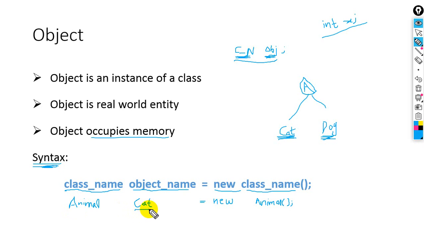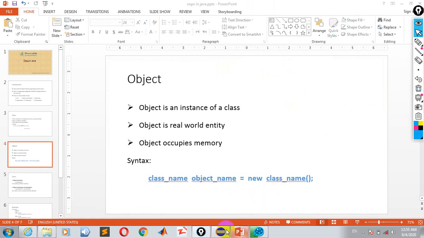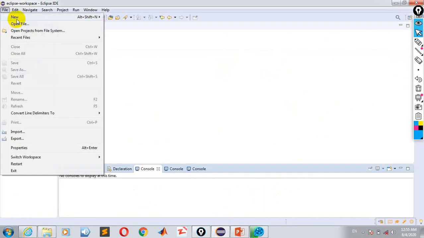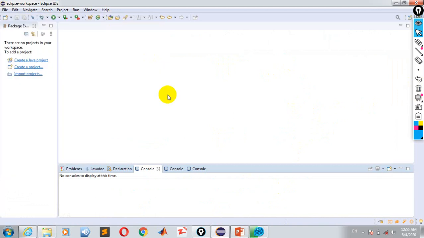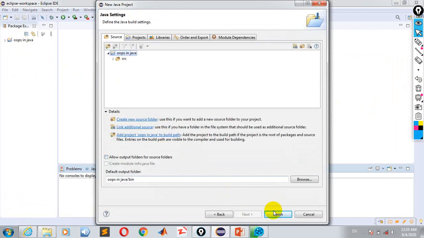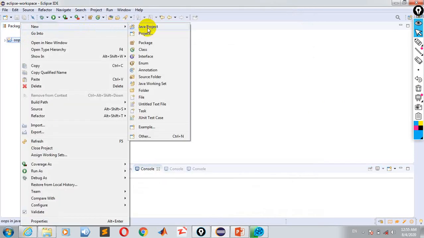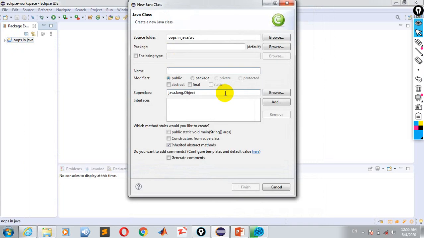Let me just do it practically. How will we create a class in Java programming, and then an object of that class? Look at this. Let me create a project for this program, for example, oops Java, and then finish this. Then I will create a new class inside this, and give a name to this class, for example, animal.